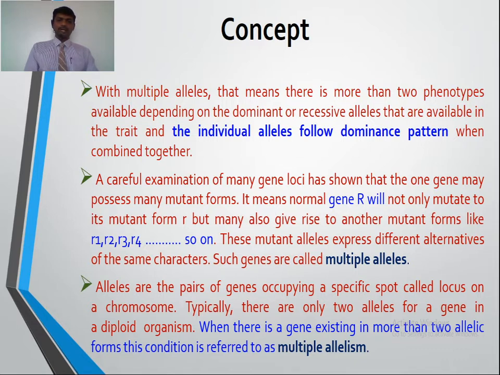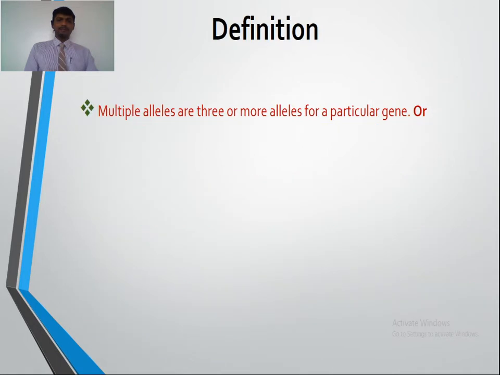So when a gene exists in more than two alternative forms, we call that phenomenon multiple allelism.